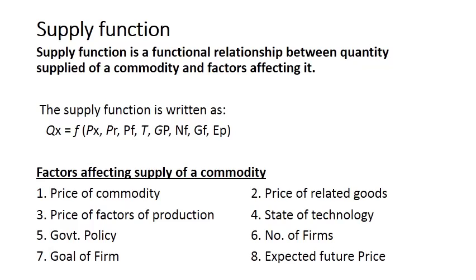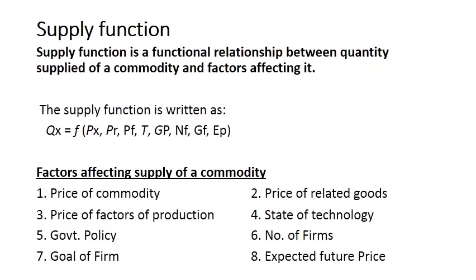So with the decrease in the price of factors of production, supply will increase, because when these factors of production will become cheaper, then producers can purchase more raw material, and more raw material means more production, and more production means more supply. And when prices are high, then producers can purchase less quantity of factors of production, and less quantity of factors of production means less production, and less production means less supply.